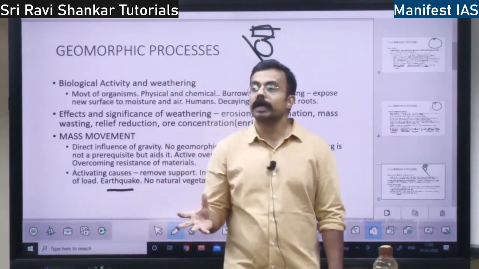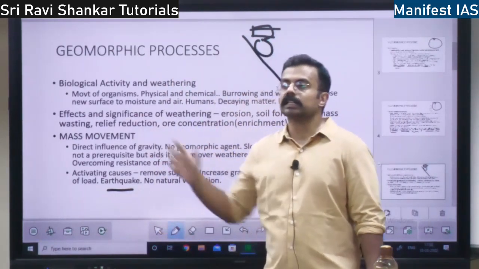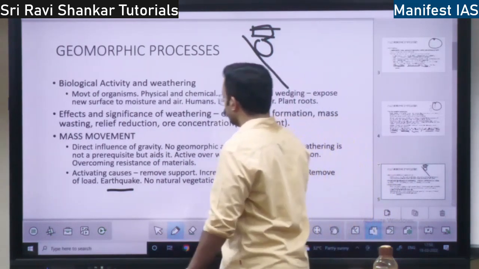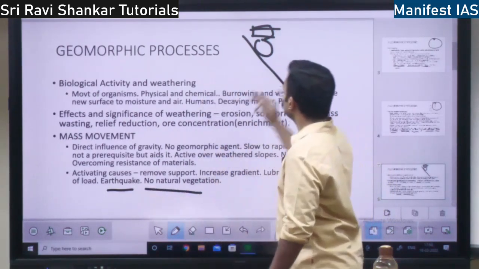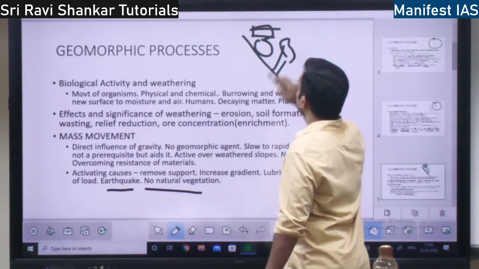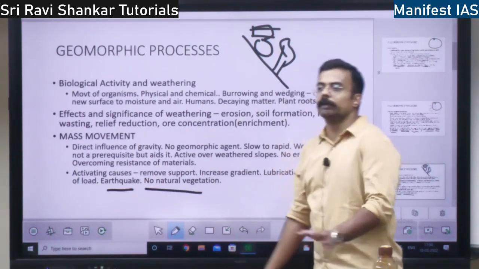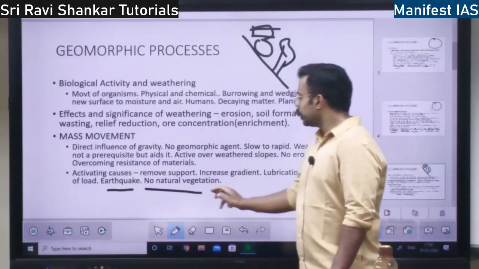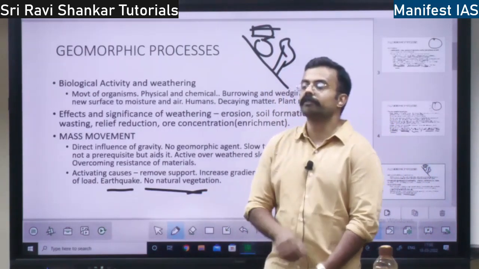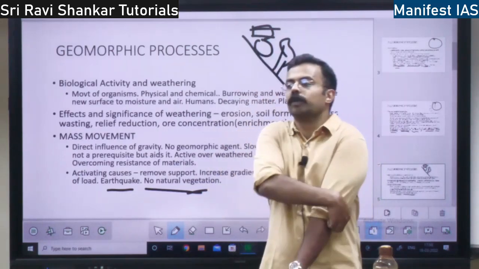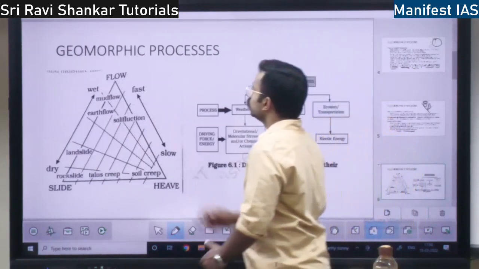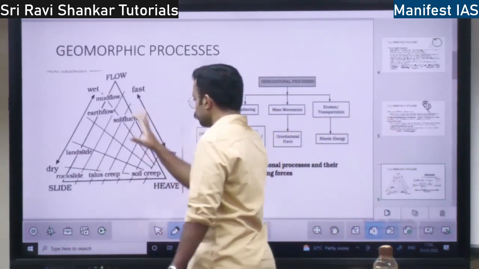Earthquake will cause vibrations. Because of vibrations, the mass will be moving, the rock will be moving. Then, no natural vegetation. On a slope, if there is a tree, it is not going to help the mass movement because it is going to stop the rock. Whereas if there is no natural vegetation, it will be easy for mass movement to take place, right? So this is basically mass movement.